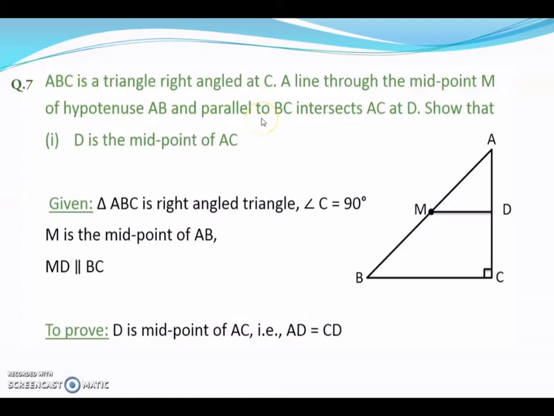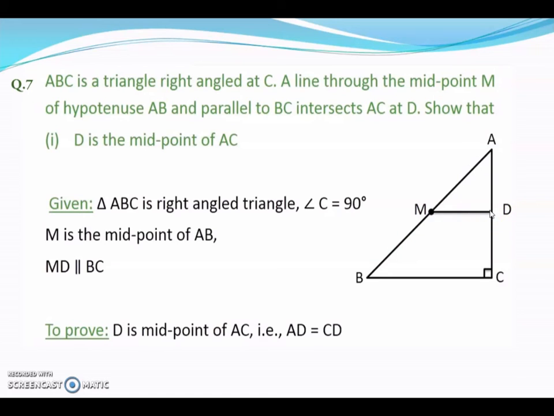So ABC is a triangle, right angled at C. So angle C is 90 degrees. A line through the midpoint M of hypotenuse AB parallel to BC intersects AC at D. Show that D is the midpoint of AC. So this is the first part of the question, to prove that D is the midpoint of AC.